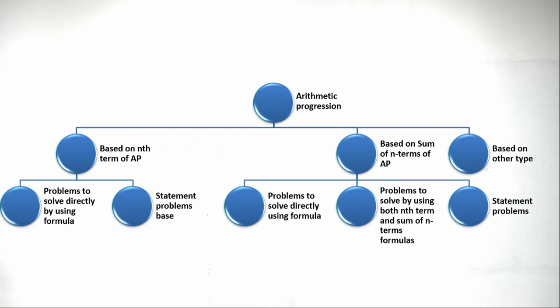Based on sum of n terms, I think three kinds of problems I have listed. You just go through this chart properly and you can plan how to revise this chapter very easily based on these ideas, based on the knowledge you got in your school.